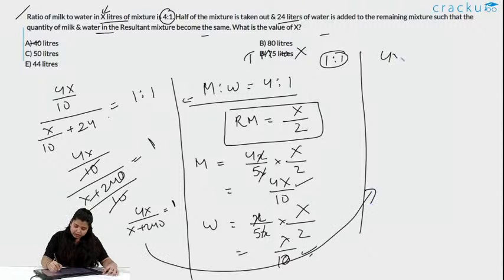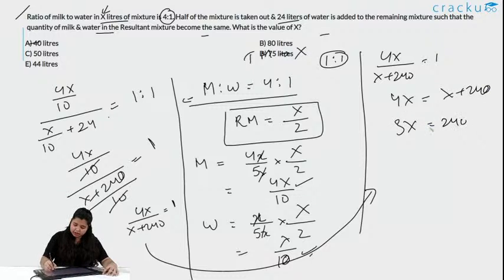So what we got here is 4x, x plus 240 is equal to 1. You can simply do this as x plus 240. It is 3x plus 240. So 3 ones are 3, 3 8s are... We need to find the value of x. We got the value of x to be 80. Option B is the correct answer.